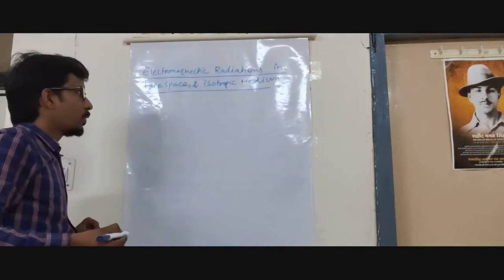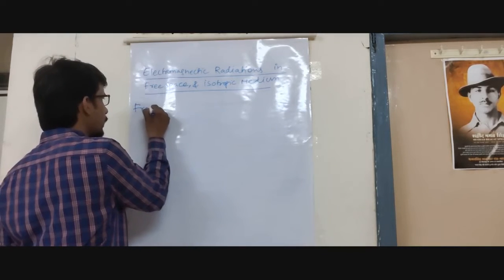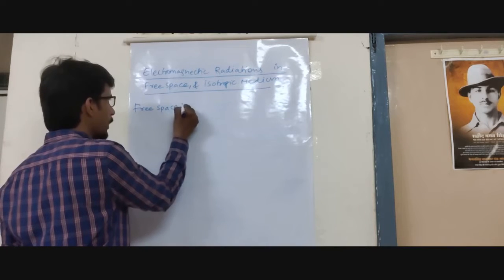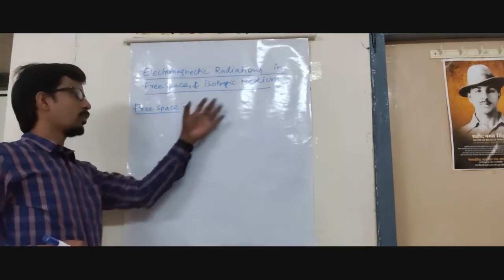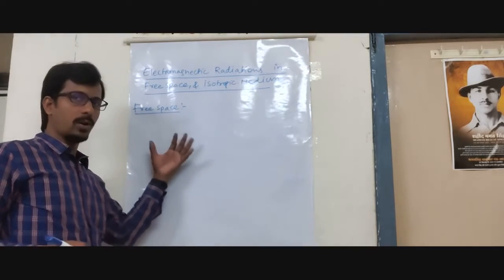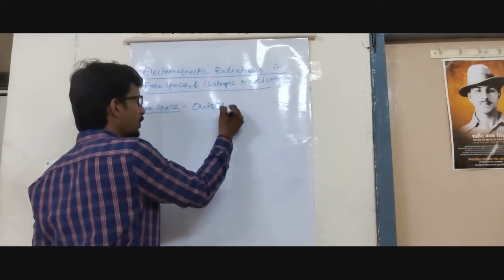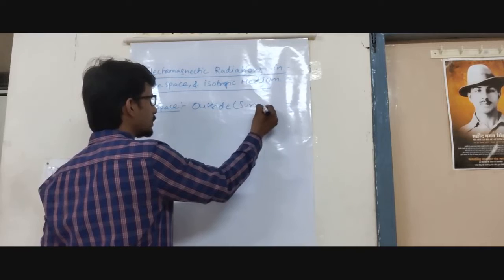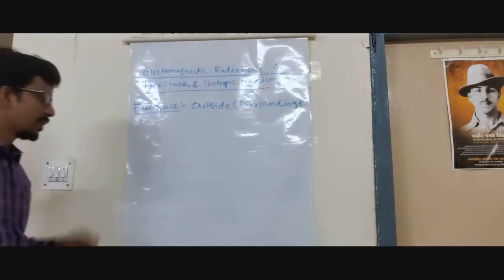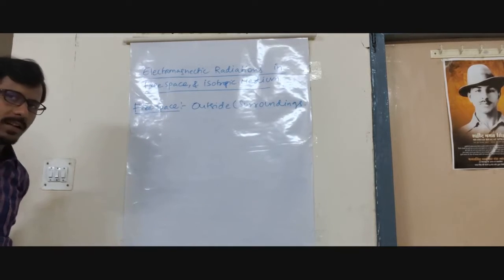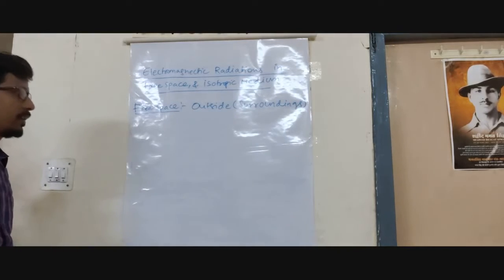So here, if you try to understand what is actually free space. Free space is nothing but a combination of all the molecules and atoms which are present outside, or we could call it simply surroundings. What is surroundings? Surroundings is nothing but entirely filled with particles.